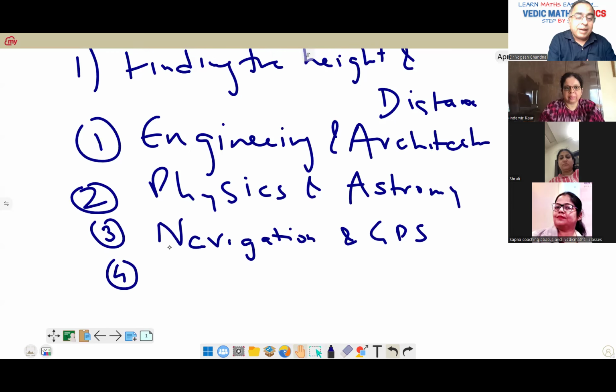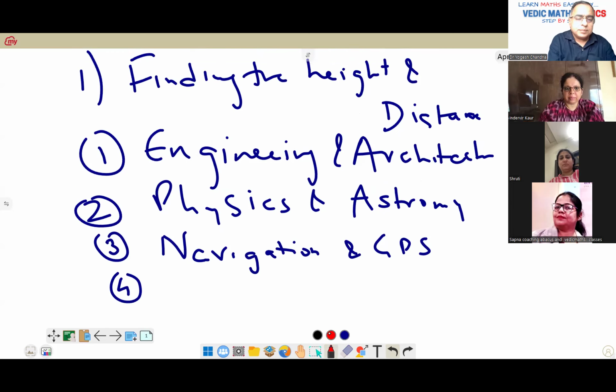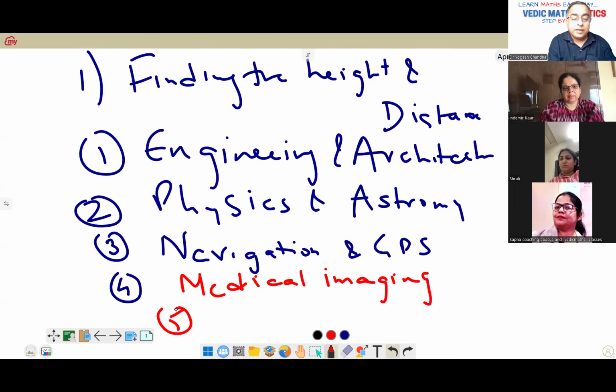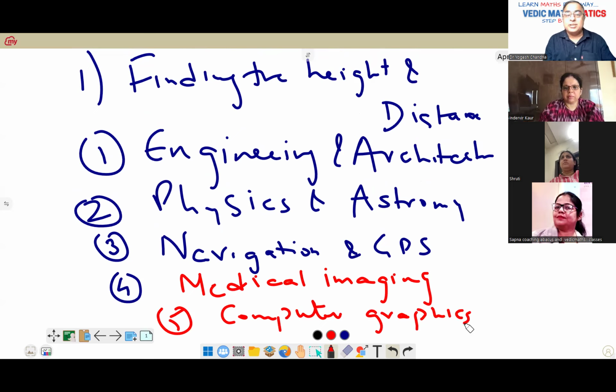Fourth, medical imaging, sorry. And fifth, computer graphics. So these are the fields where we use it. And for practical life examples, a very simple example is finding heights and distances, like Shruti mentioned at the start.